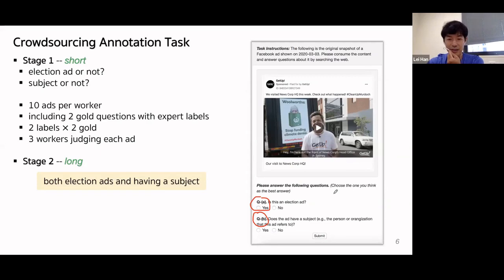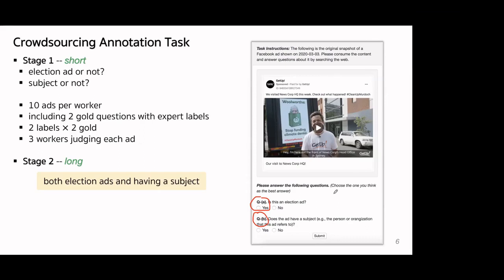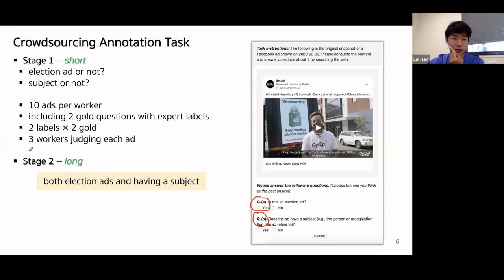For each ad that is both an election ad and has a subject, we create a long task for more detailed annotations. This is stage 2. This stage 2 is not shown in the paper when it was published, but we have provided a screenshot of the task alongside our published data set on GitHub. I will also talk about this task later in today's talk.